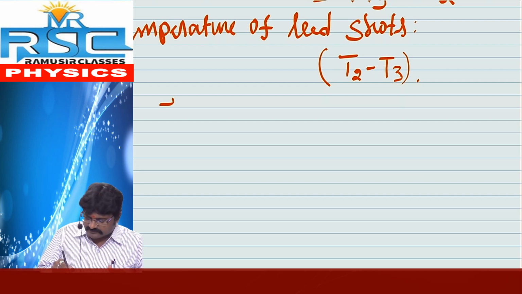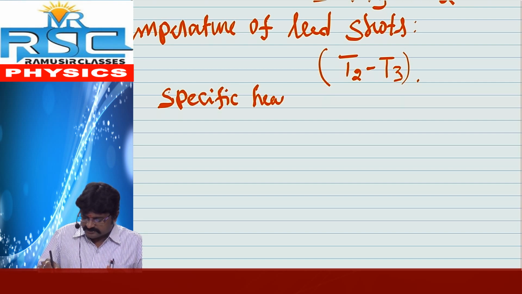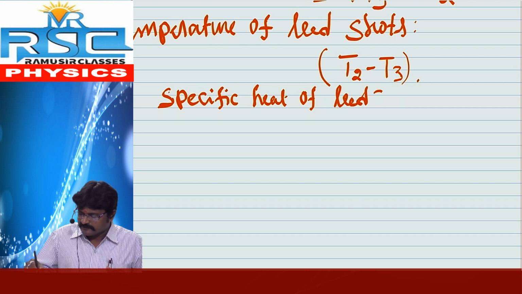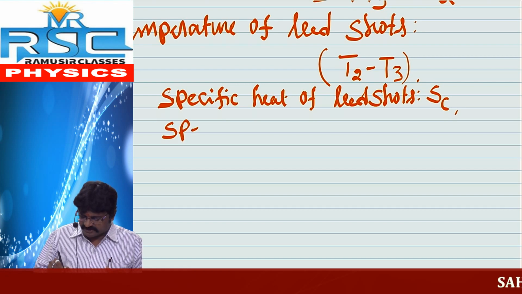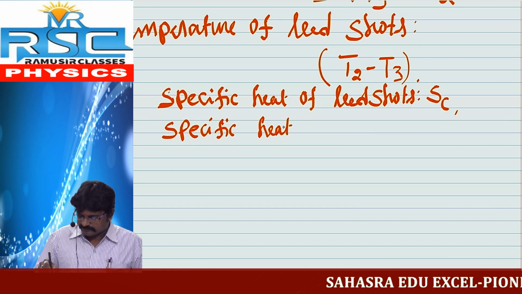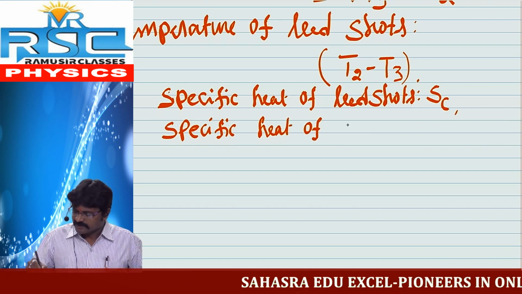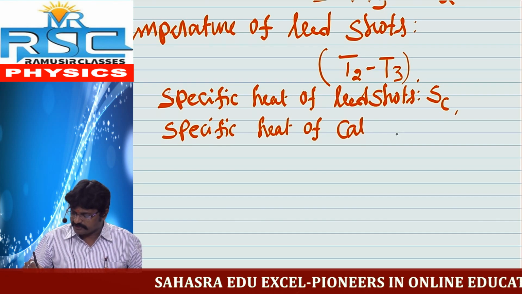Specific heat of lead shots, SC. Next, specific heat of calorimeter.